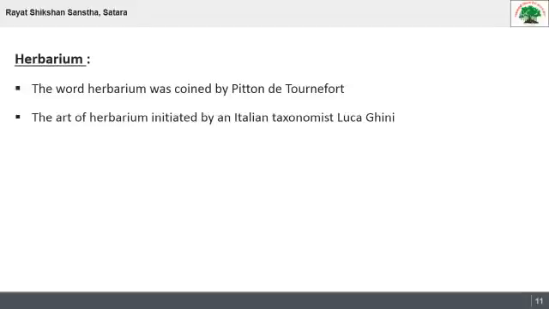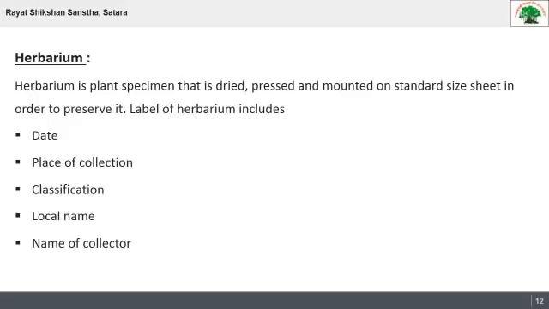Herbarium is a dried plant specimen that is pressed, treated and mounted on a standard size sheet. Herbarium is actually a preservation technique of plants. Actually, at the lower right corner of that sheet, there is a label, and that label contains all the necessary information regarding that plant specimen.